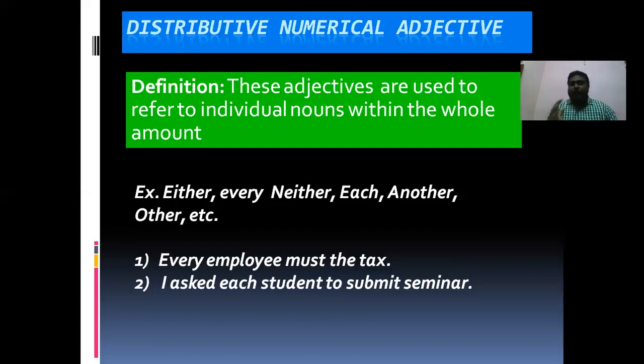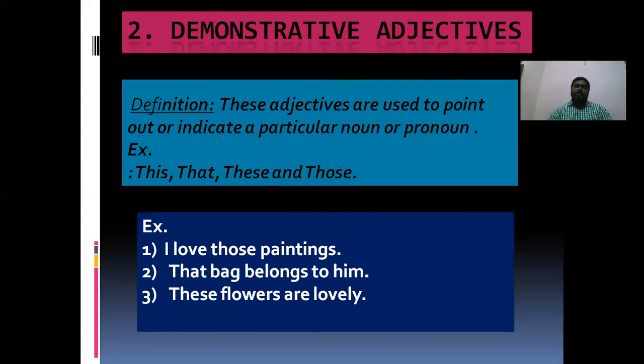Okay. So numerical adjective is finished out of the six adjectives. Now let us see demonstrative adjectives. These adjectives are used to point out or indicate a particular noun or pronoun.